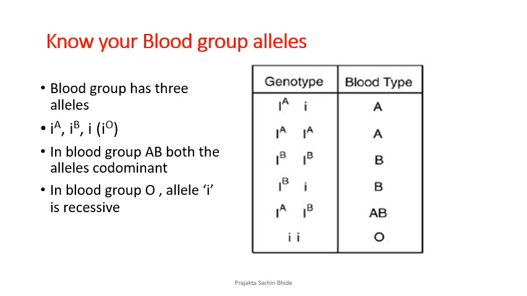Let us look at the table over here to help you understand what the genotype is and what actually blood type you are. And you can go ahead and compare your blood group type. Now again, there is one thing to remember.